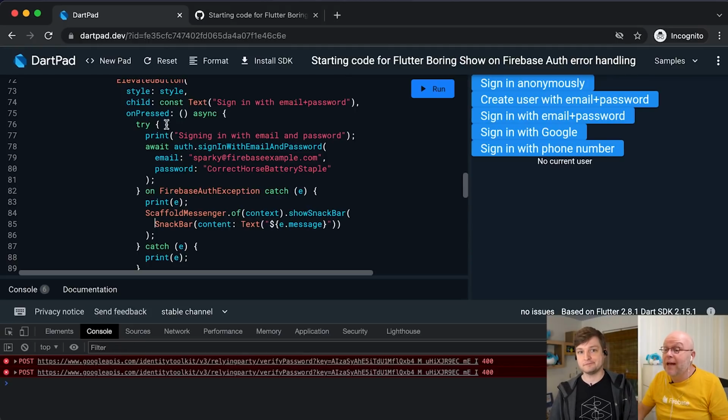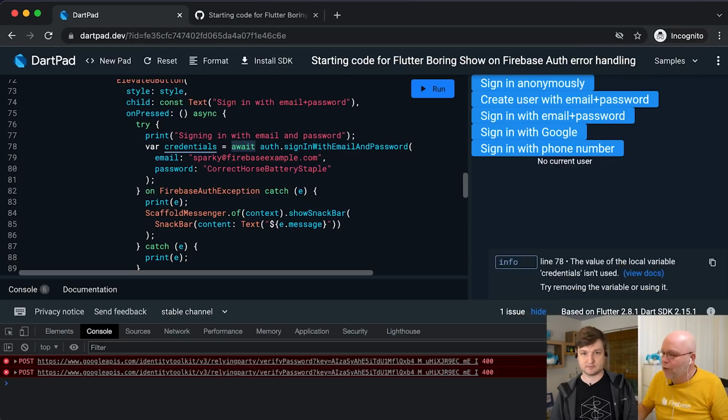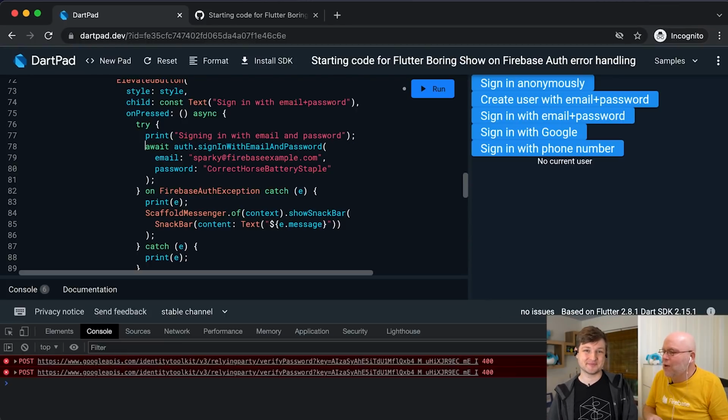So do what you want, right? And of course, if you are going to use the future that you get back from sign in with email and password, if you want to use your credentials, then you are more likely to use this one. If you are doing something like var credentials equals, then the await is actually much more normal for me. I'm not using that variable. Right, but for me, an await like this, I never sort of like because it feels like I'm looking for side effects of await, which is exactly what we are doing here.